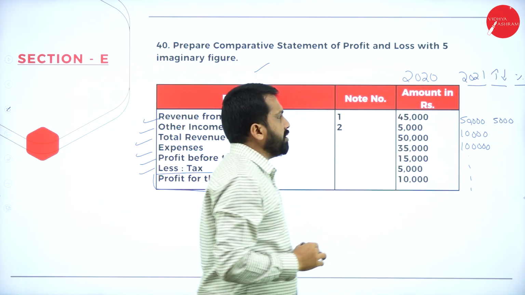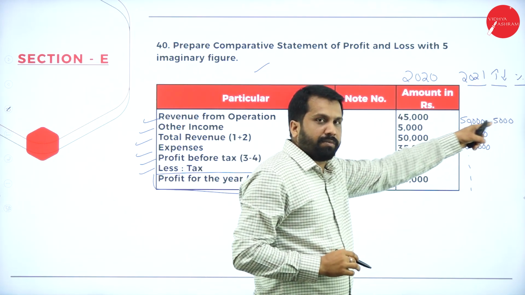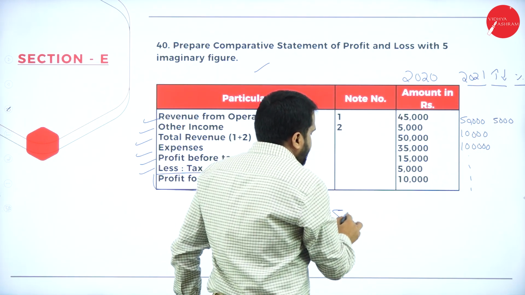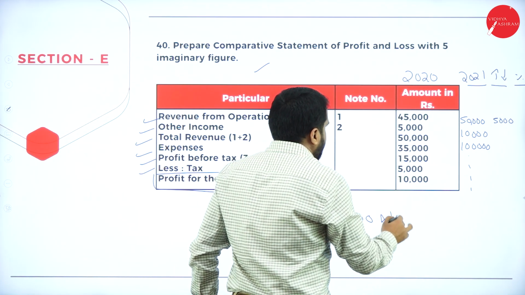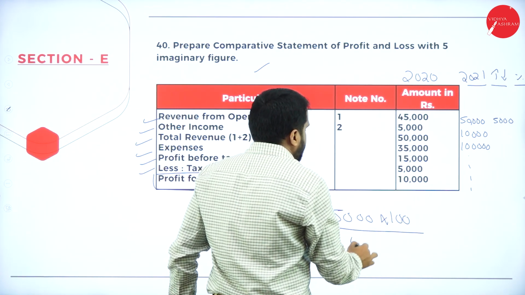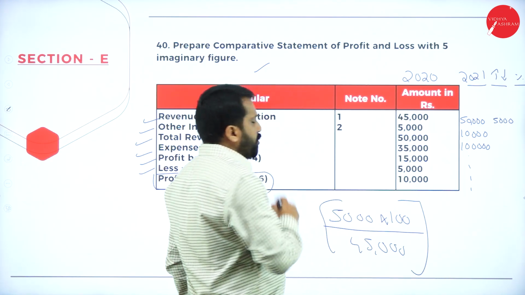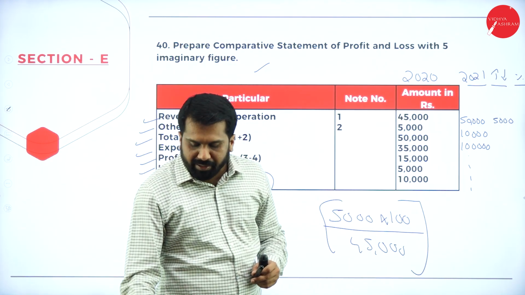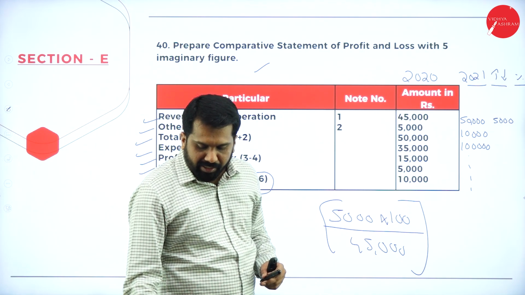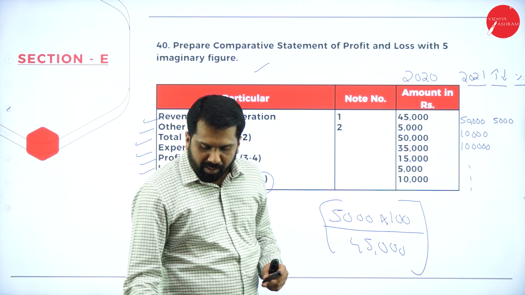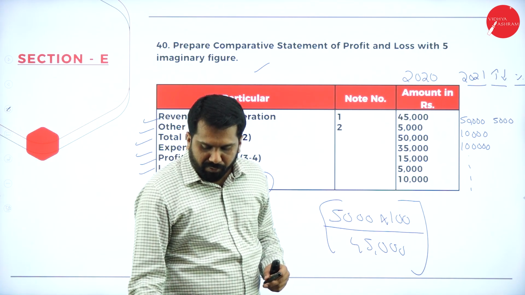What is a percentage? How much 5,000 is more? 5,000 into 100 divided by 45,000. What is the percentage you will get? So I'll calculate this. 5,000 into 100 divided by 45.